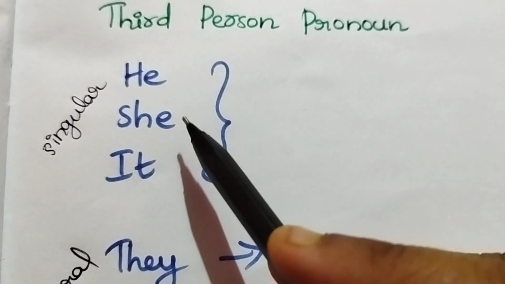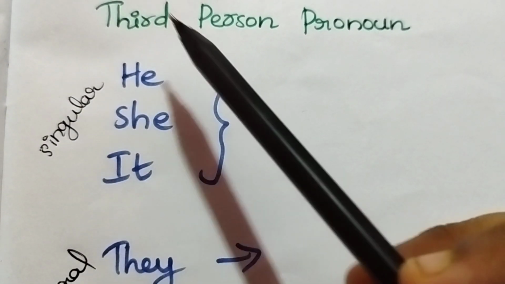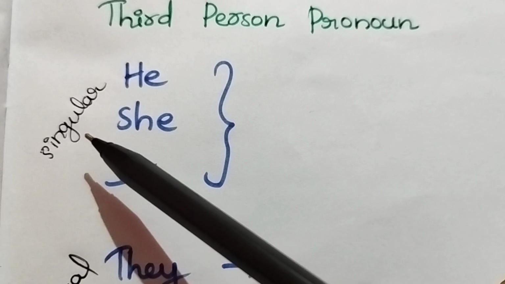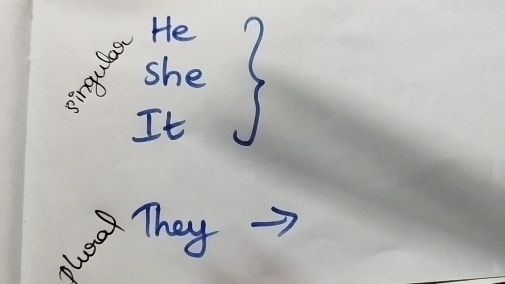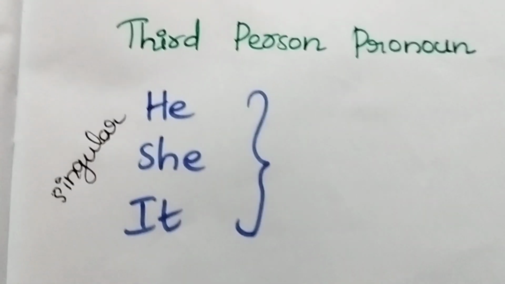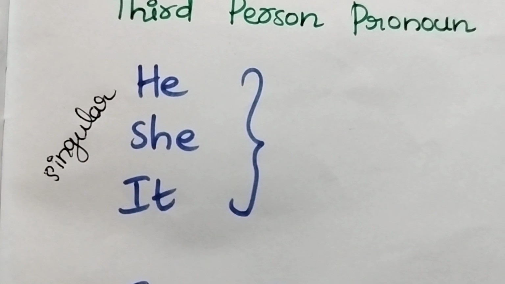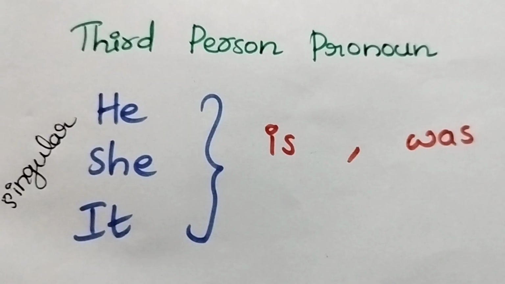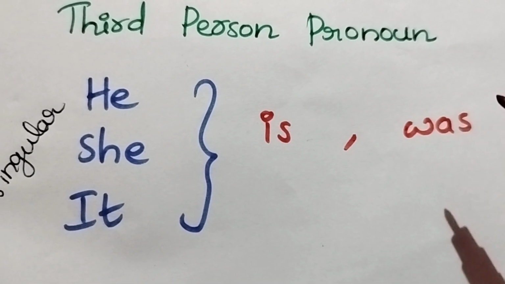Next, he, she and it. These are third person singular pronouns and they is the third person plural pronoun. So with he, she and it you need to use the helping verbs is in present tense and was in past tense.